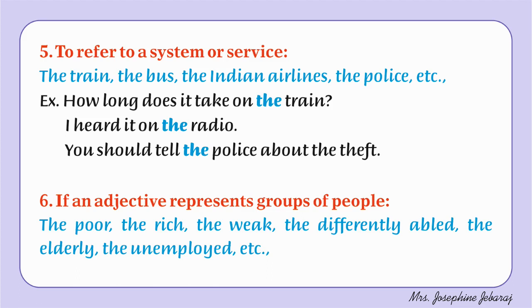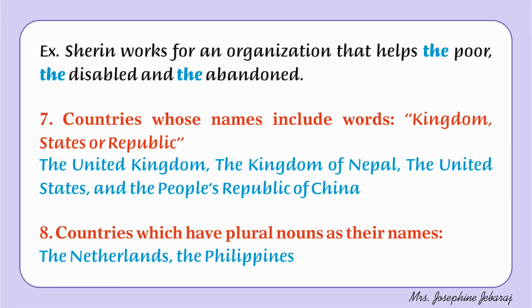Number 6. If an adjective represents groups of people like the poor, the rich, the weak, the differently abled, the elderly, the unemployed, etc. Example, Sharon works for an organization that helps the poor, the disabled and the abandoned. Here we see the poor, which stands for the whole community of poor, the disabled and the abandoned, the entire people.